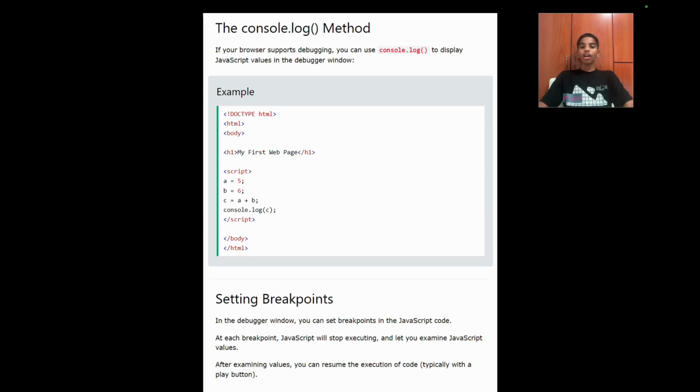The console.log method. If your browser supports debugging, you can use console.log to display JavaScript values in the debugger window. As you can see, here's an example of us using console.log to display JavaScript values in the debugger window. Over here in the script tag, we have declared three variables: a which is 5, b which is 6, and c which is a plus b. And then we're using console.log to log c in the console.